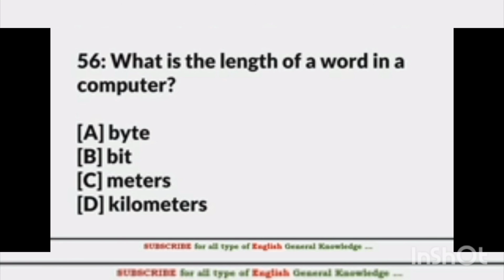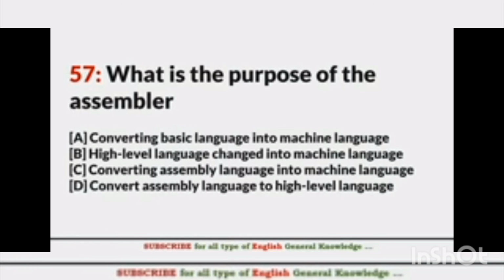What is the length of a word in a computer? That is bit. What is the purpose of the assembler? That is converting assembly language into machine language.